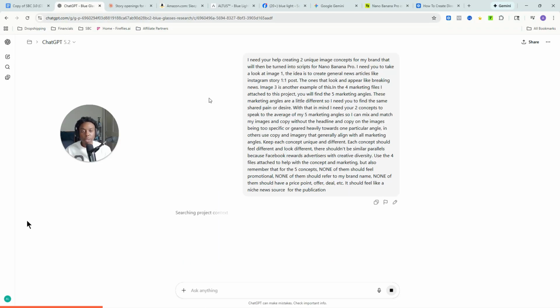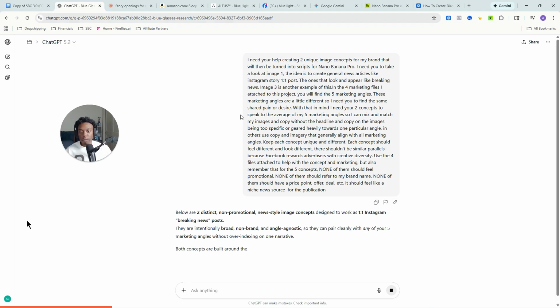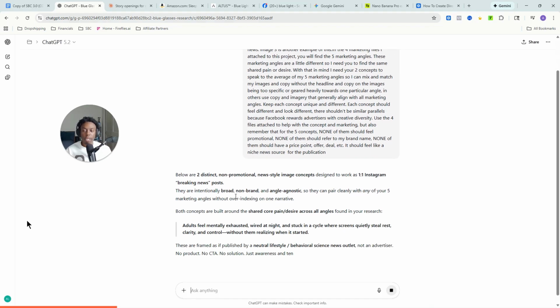And it's going to come up with 2 concepts that we could then turn into news posts. Really simple, really straightforward, really easy to do. And then if we don't like the 2 that it generated, we can, of course, ask it for new concepts and kind of cycle through until we find 2 that are broad enough, but not too out of the blue where it just doesn't even speak to the people we want to work with.